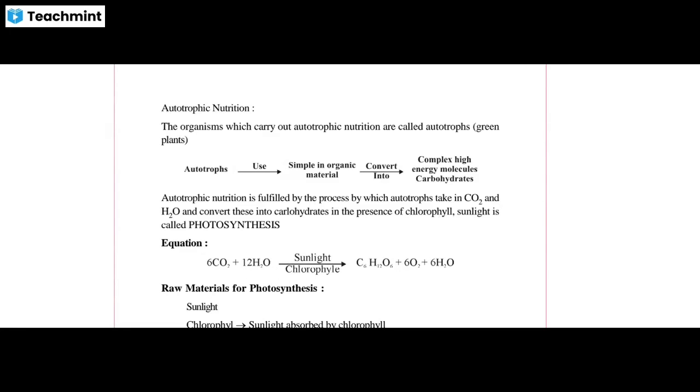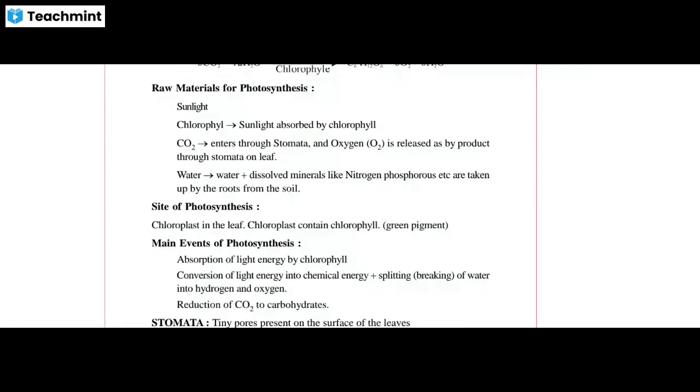Now another question comes up: during photosynthesis, what are the basic requirements? The basic requirements are sunlight and chlorophyll. Why? Because chlorophyll absorbs sunlight. And chlorophyll means the green pigment of a plant, and that green pigment is present in the chloroplast. Due to the chloroplast, the plant is green.